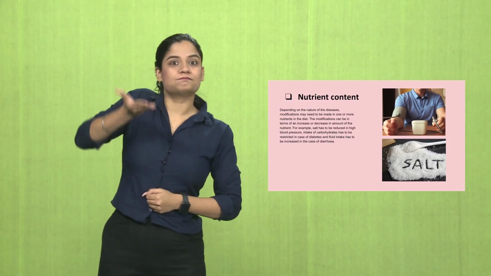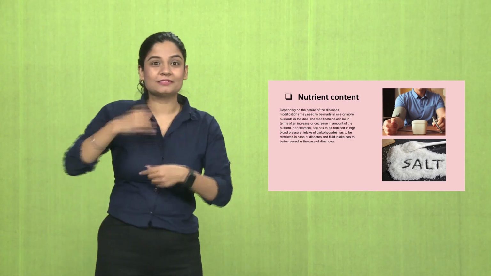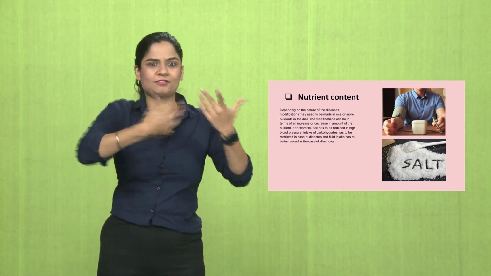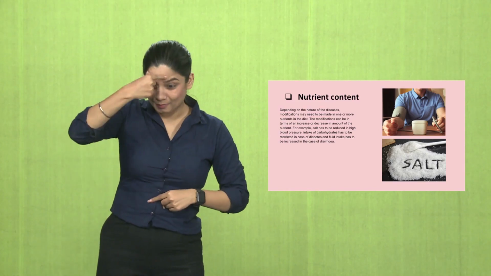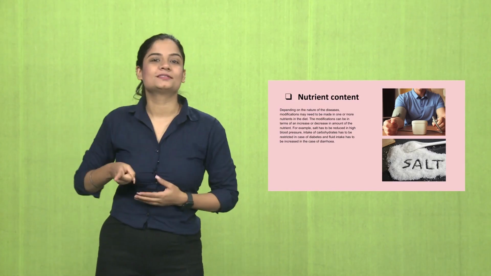Nutrient content that is needed in the body depends upon the nature of disease. For example, if a person has high blood pressure, then we have to reduce our salt intake. That is important.